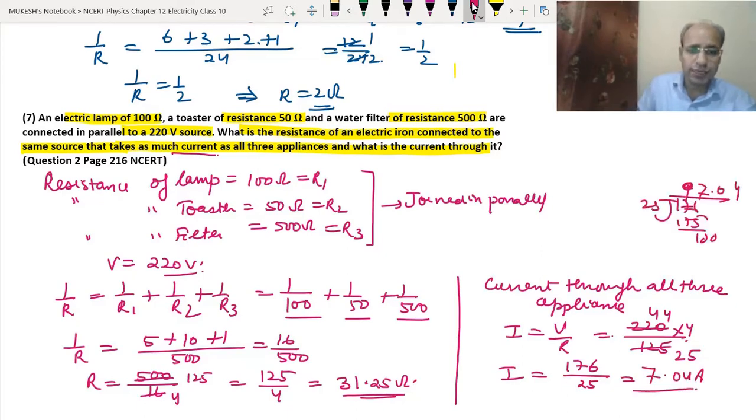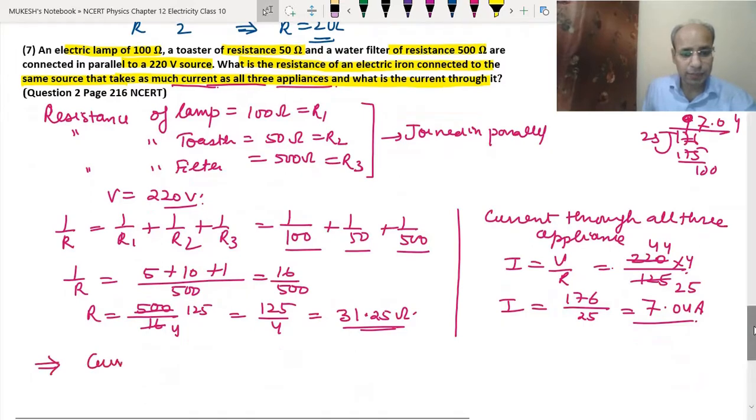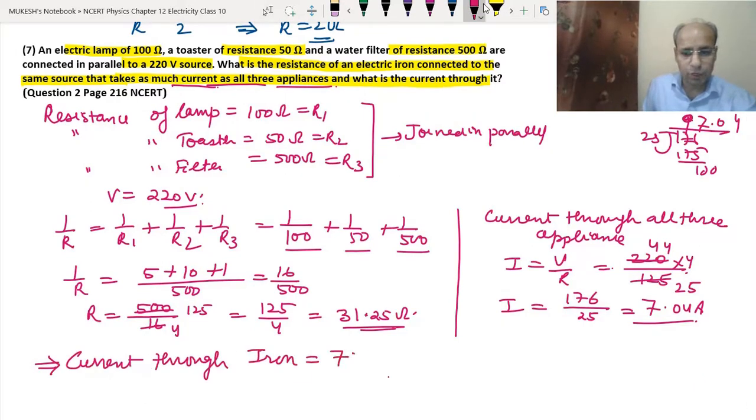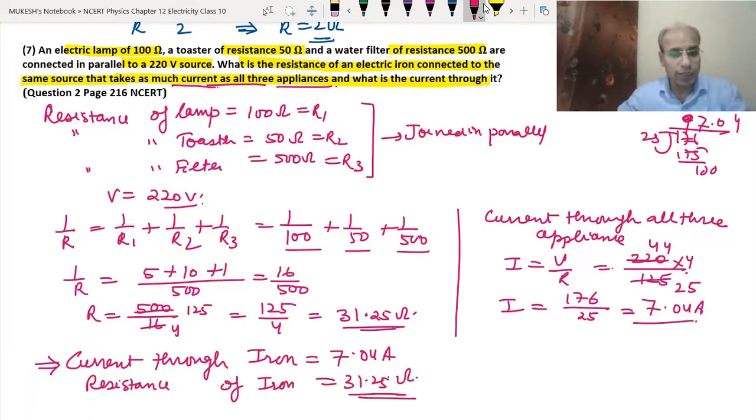Now what do they say? That takes as much current as all three appliances. It means that the current through the electric iron will be 7.04 ampere and the resistance of the iron will be 31.25 ohm. That is the answer for this. Okay. I hope you understood this question because this is also from the NCERT.